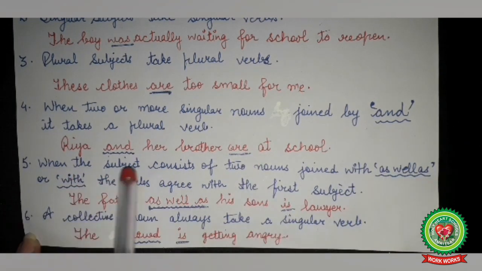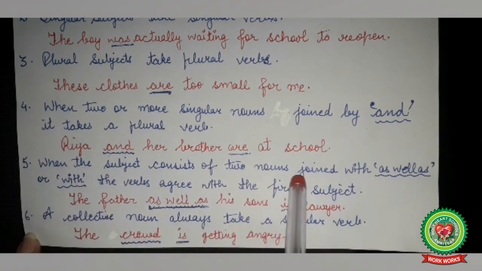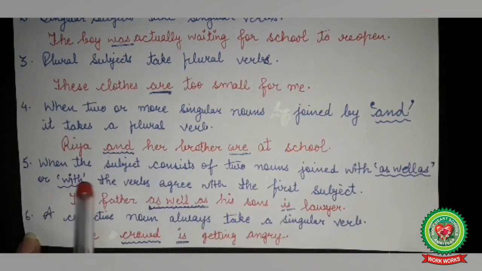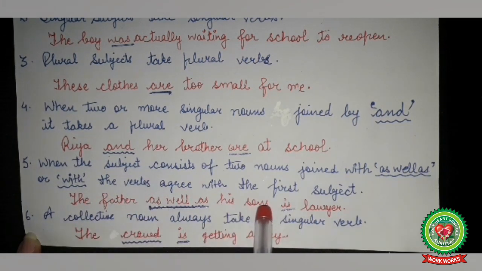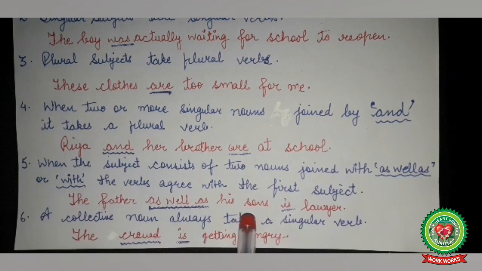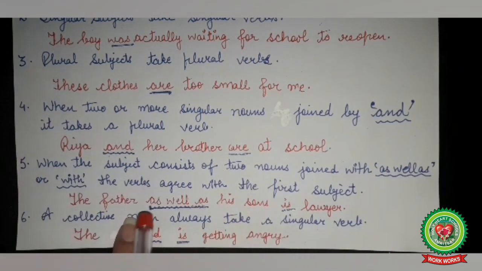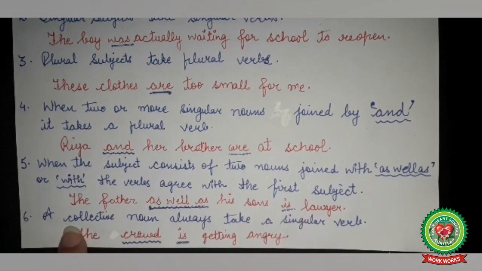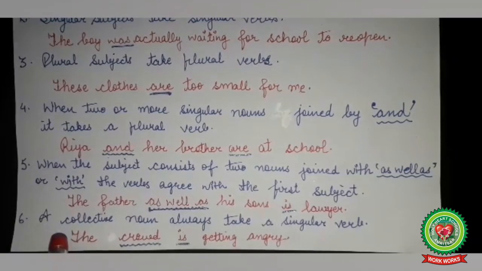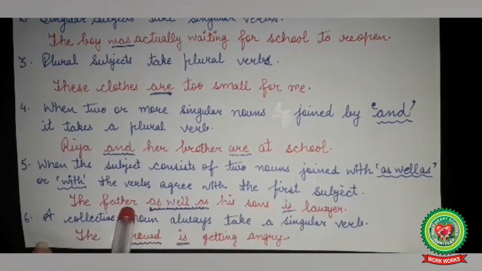Number 5. When the subject consists of two nouns joined with as well as or with, the verb agrees with the first subject. For example, the father as well as his sons is a lawyer. Here, the father is a singular subject and his sons is also a subject, and they are the two nouns joined with as well as. Here we will use the verb is, as it agrees with the first subject, that is the father.